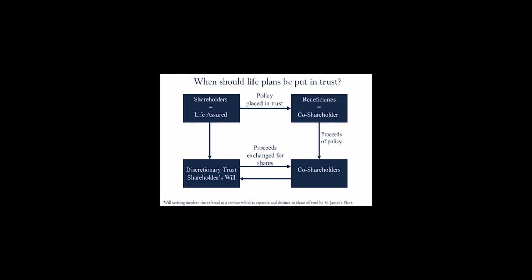With regards to the life insurance policies, it is really important that the trust is in place before the policy is on risk. The diagram highlights the process of the life plans being put into the business trust. Each life policy is written on the life of the shareholder for the benefit of the other shareholders in a business trust. On death, the policy proceeds are paid into the trust with the other shareholders being the beneficiaries. These funds are then used to purchase the shares from the deceased's estate.